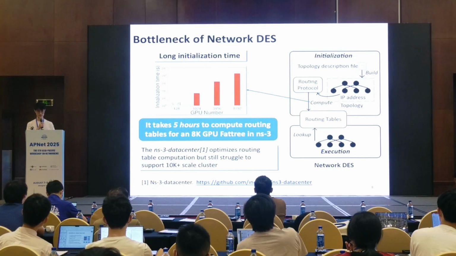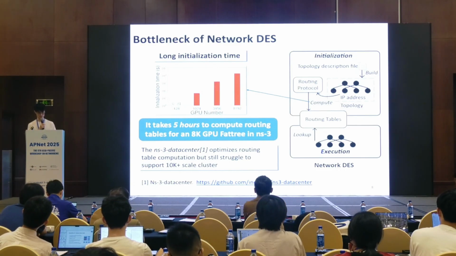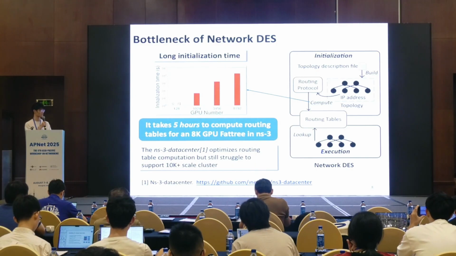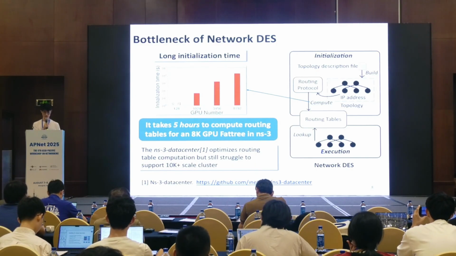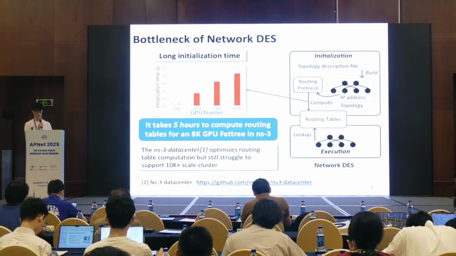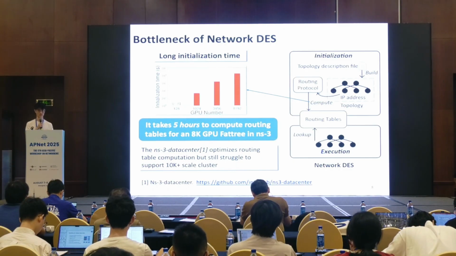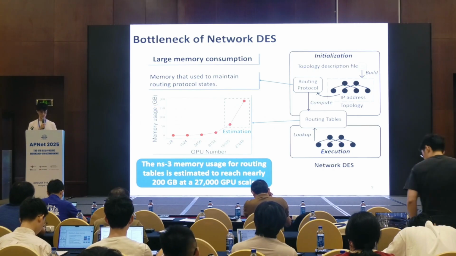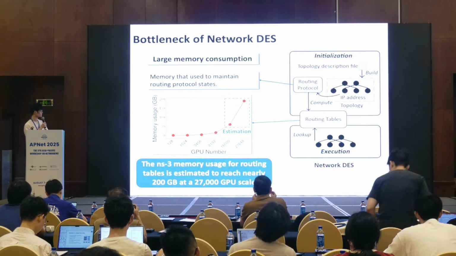Some tools like ns-3 Data Center have introduced optimizations to speed up the routing computation. However, even with these improvements, the performance is still insufficient for the scale of modern AI clusters. The second major issue is memory consumption.